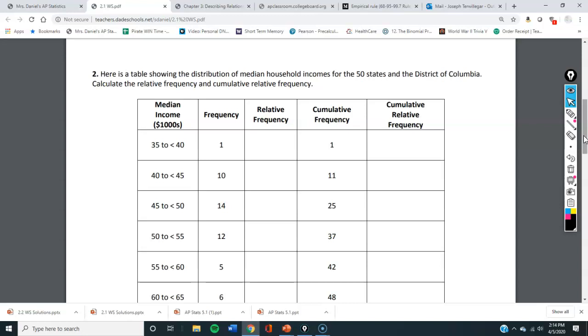Now with relative frequency, we're just comparing it for that one data unit. With cumulative, we're going to be adding up and dividing by total. So, for example, there was one state whose median income was between 35 and 45. My relative frequency is 1 over 51, which is about 0.02. Alright? My cumulative frequency is also 1 over 51, which is also 0.02.